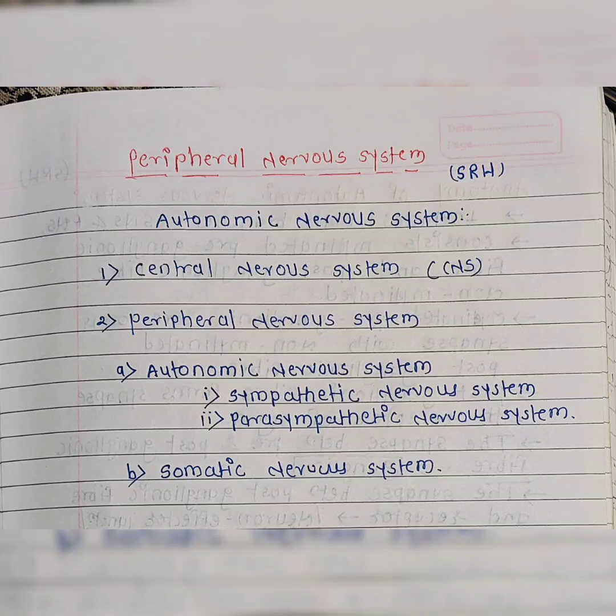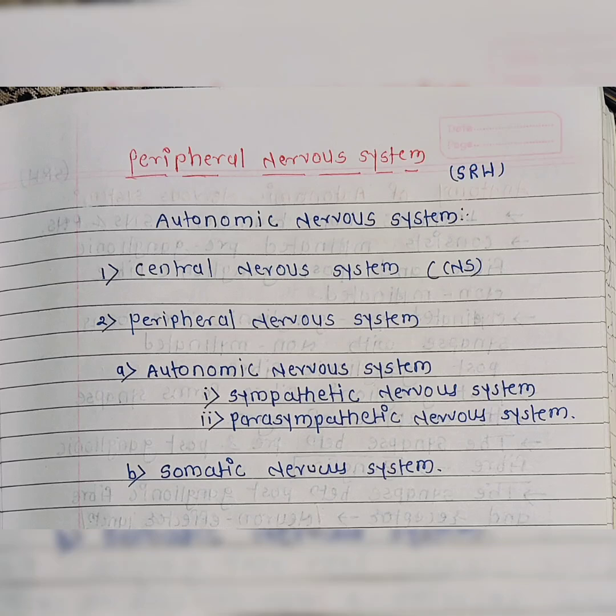In today's lecture, we are going to study the peripheral nervous system. The peripheral nervous system connects our central nervous system to the rest of our body. The nervous system consists of two main parts: first is the central nervous system and second is the peripheral nervous system.